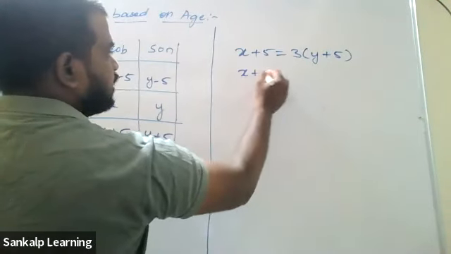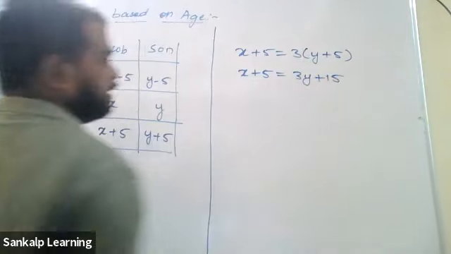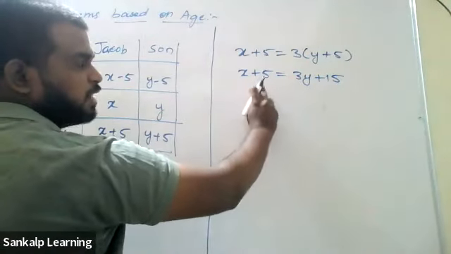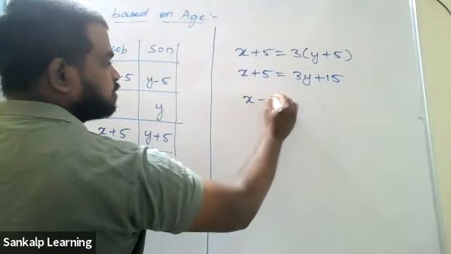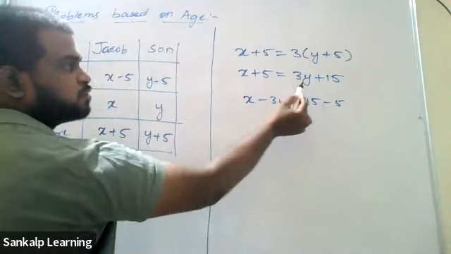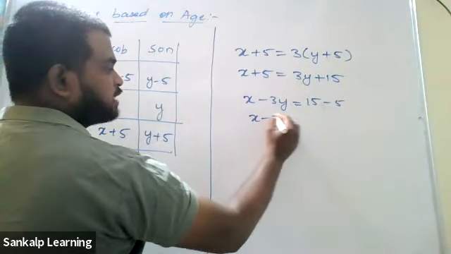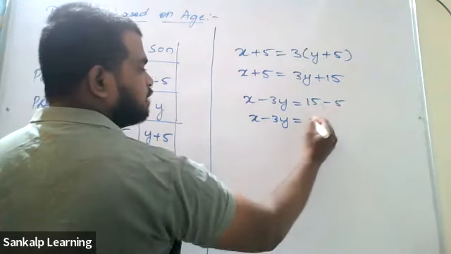So x plus 5 equals 3 into y is 3y. 3 5s are 15. Get this y to the other side, 5 to the other side. x minus 3y equals 15 minus 5. I just transpose 3y to the LHS, plus 5 to the RHS. x minus 3y is equal to 15 minus 5, which is 10.